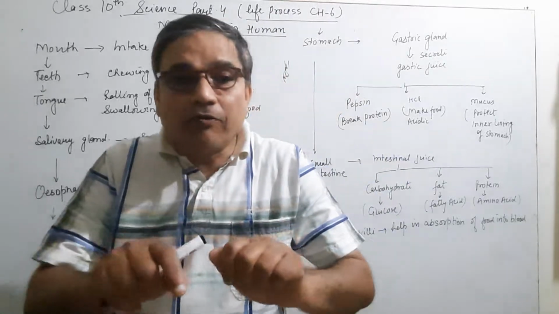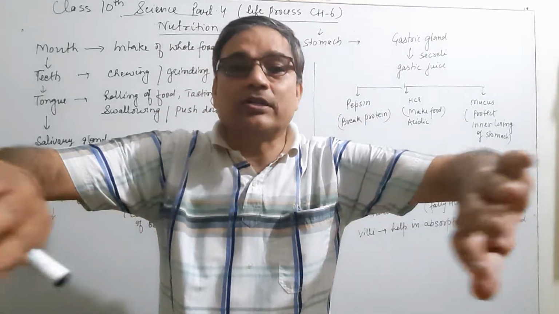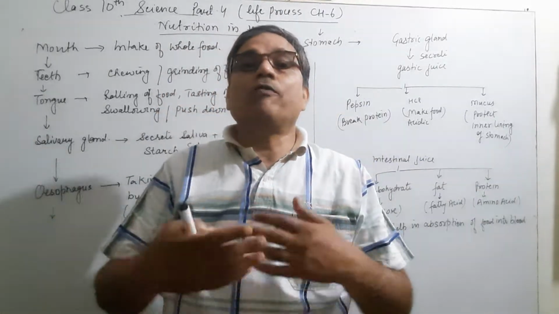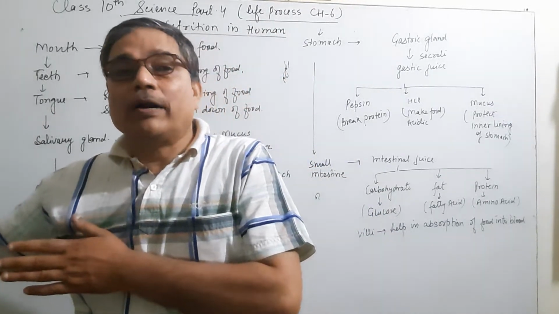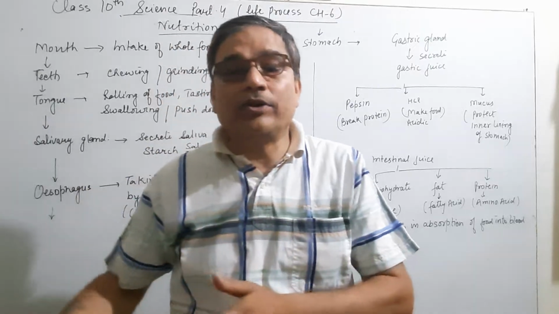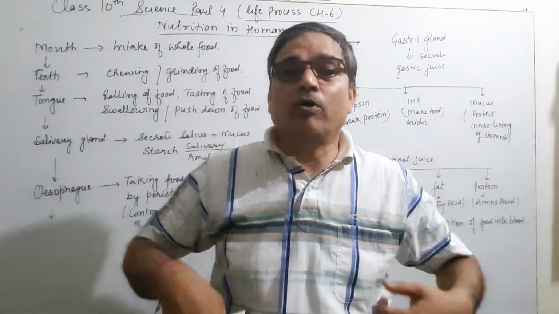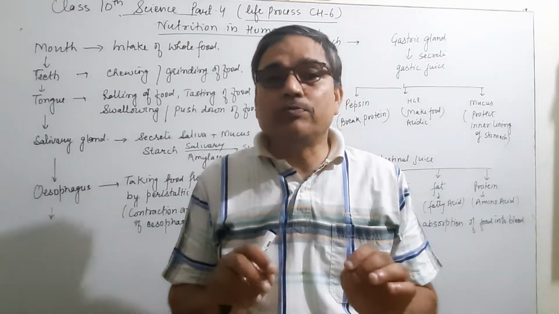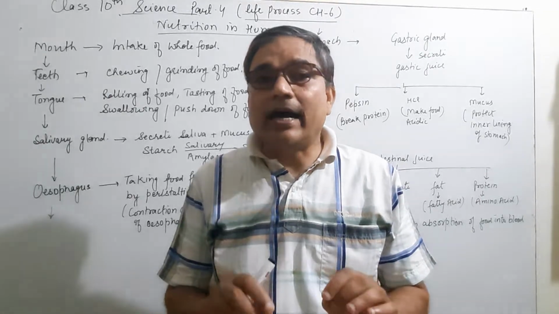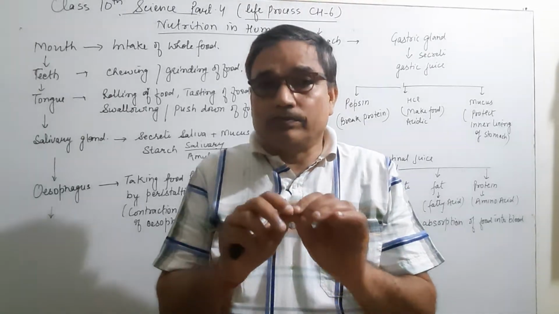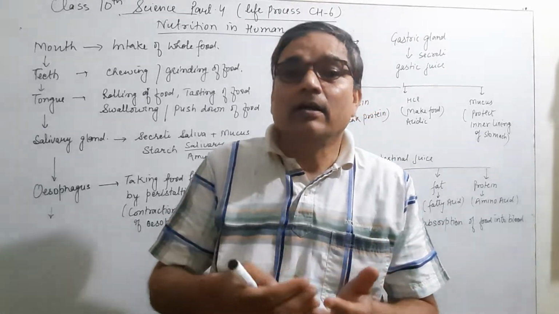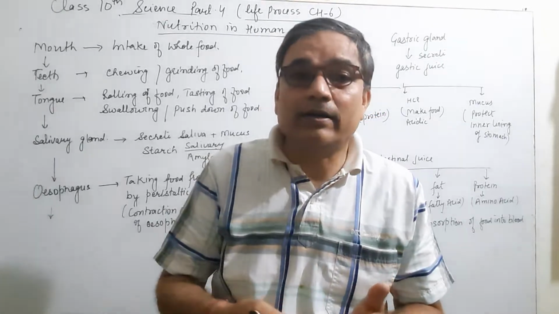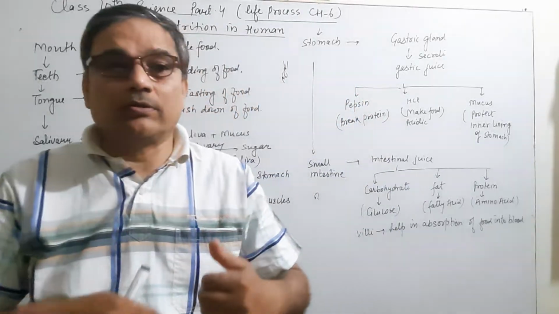Villi are the finger-like structures which increase the surface area to absorb more and more food, and these villi are further attached to the blood vessels which carry the nutrients or food to all parts of the body. But the food which is present in the intestine is converted into a simpler form